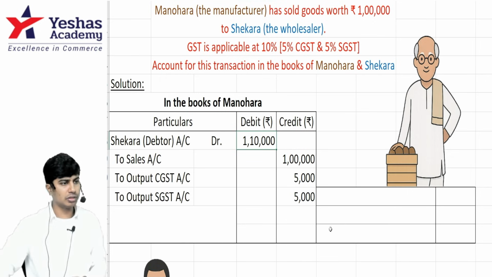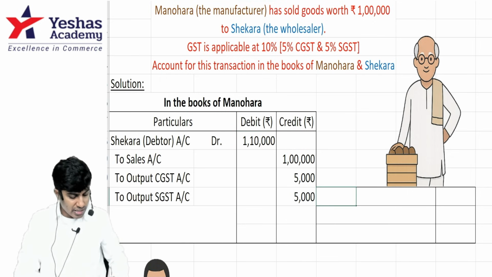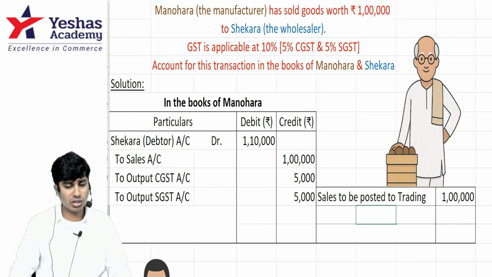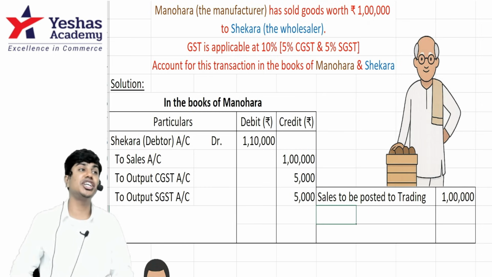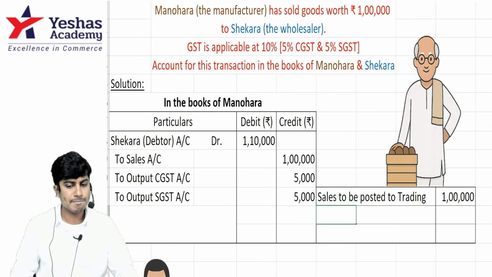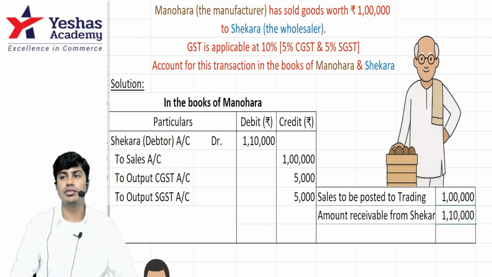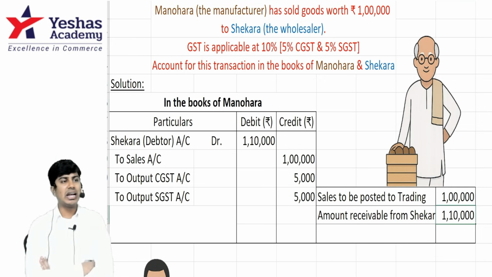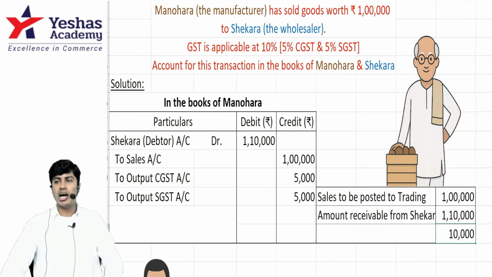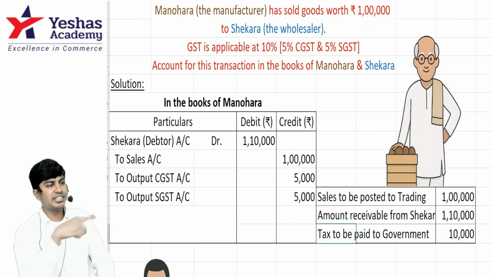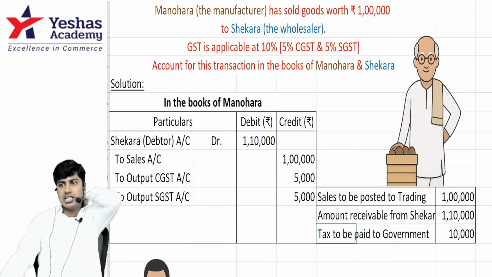To whom? Manohar. Now help me understand. How much is the sales that should be posted to the trading account? 1 lakh. What about the 10,000, 5,000, 5,000? GST to be paid to government. Now, how much money should Shekhar pay to Manohar in this case? 1 lakh 10,000. How much is sales to be credited to the trading account? 1 lakh. But how much should you collect from Shekhar? 1 lakh 10,000. What is that 10,000 that you collected extra? GST to be paid to government. Who should pay? Manohar, the white shirt Manohar. Should pay this to whom? Government. CBEC, the Central Board of Excise and Customs.